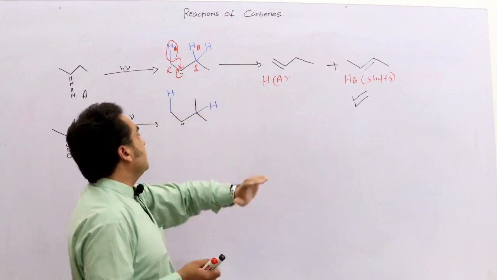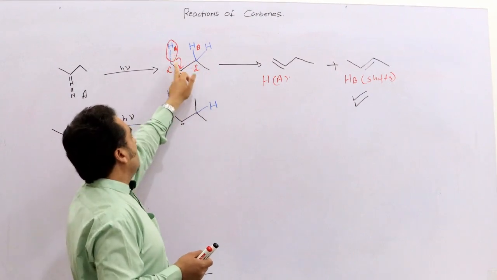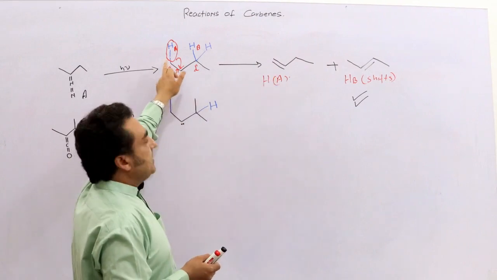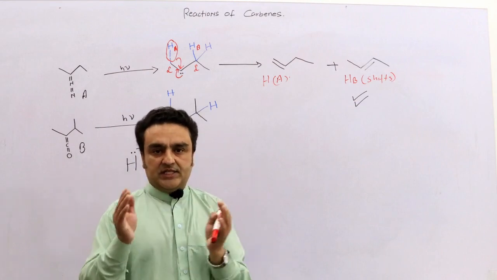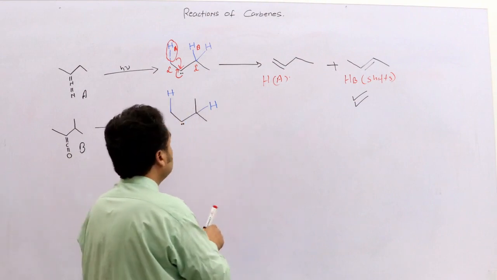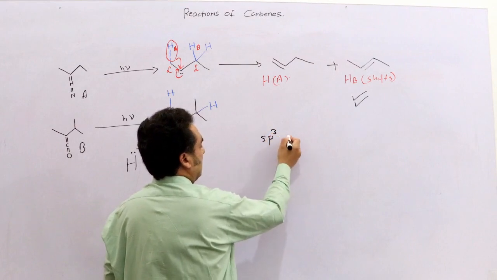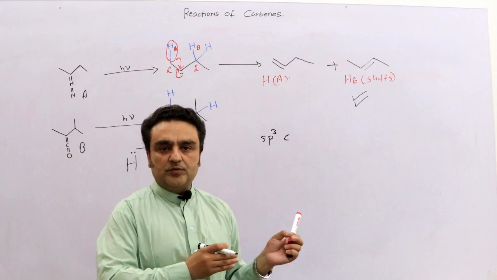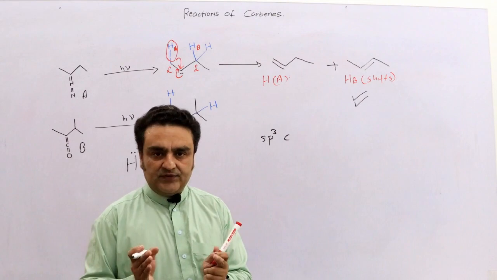The main reason is that when this proton shifts and forms a double bond here, the angle of this carbon changes from 109 degrees, as is the requirement for an sp3 carbon. Any substituent attached to an sp3 carbon has a 109 degree angle with each other.